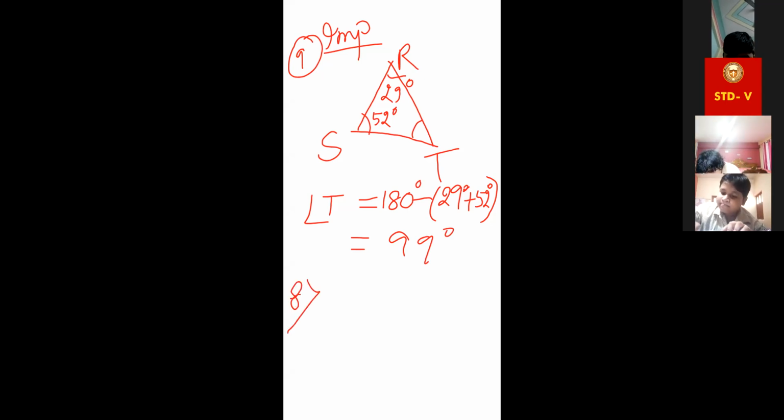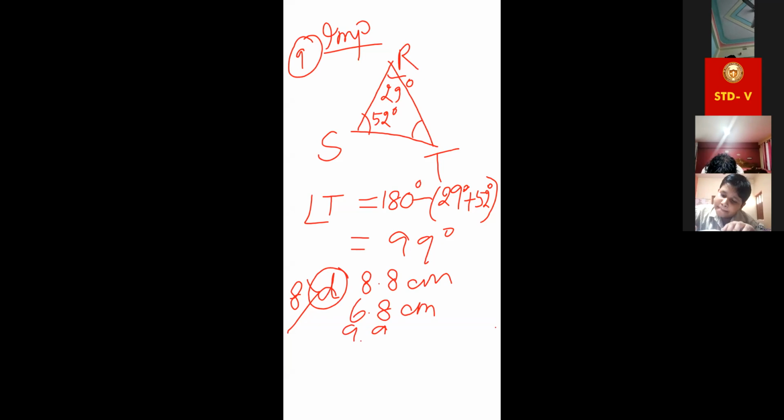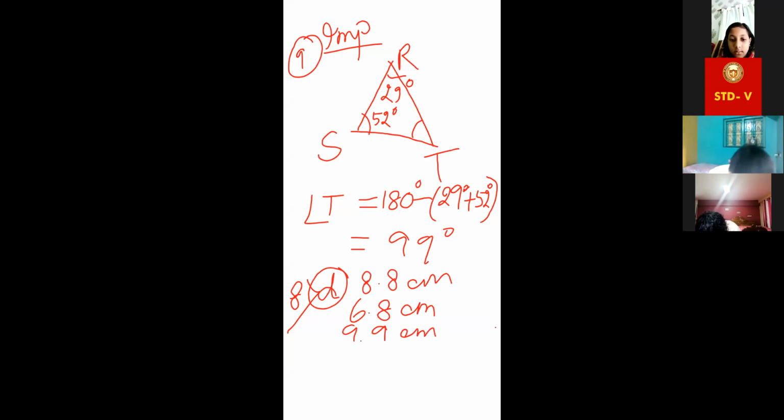Achha, now number 8, huh? In number 8, look, number D I am doing. 8D, the last one. Is it possible to form a triangle with the following sides? The sides are given: 8.8 centimeter, 6.8 centimeter, 9.9 centimeter. We have to do decimal addition. In it too, I told you, just try to take the lesser two first, huh? So take this and this.